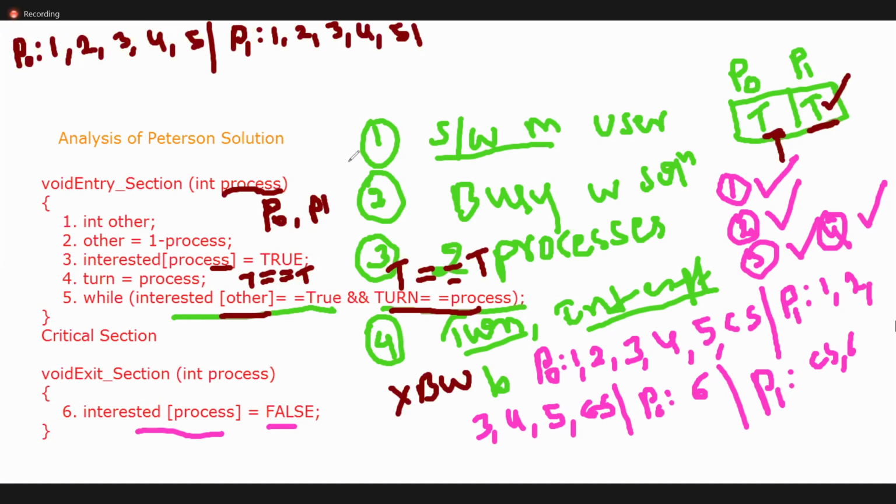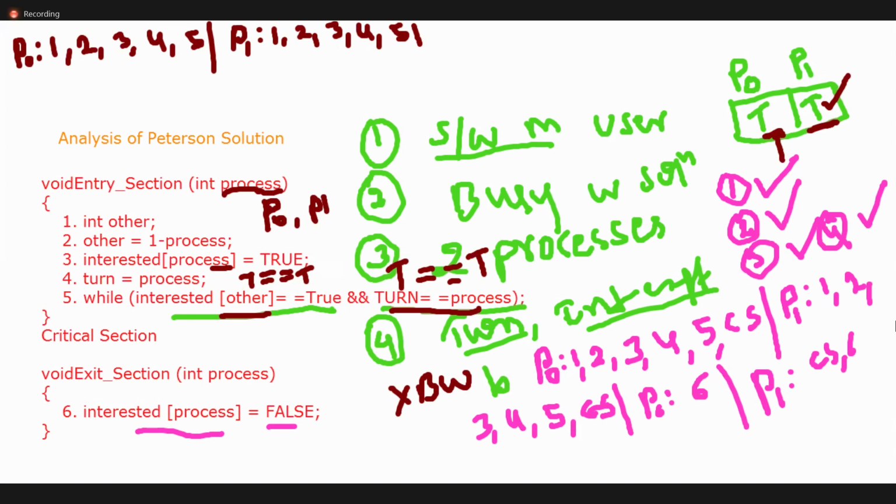Okay, only these four things you need to remember: the declaration of variables and the tracing of the Peterson solution logic. You can achieve it. So we finished the busy waiting solution. Okay, the next one is the without busy waiting solution.